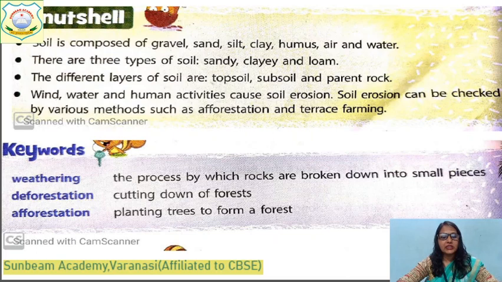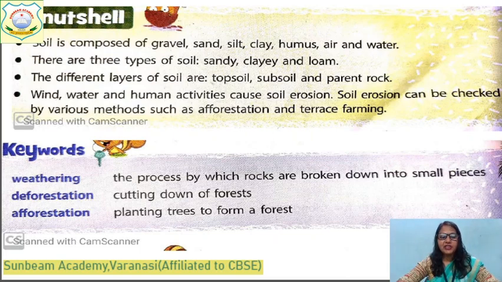Wind, water, and human activities cause soil erosion. What is soil erosion? Soil erosion means removal of topmost fertile soil due to air, water, or human activities. Soil erosion can be checked. It can be stopped by various methods, such as afforestation, means planting more and more trees; and terrace farming, this is a method of farming on slopes.